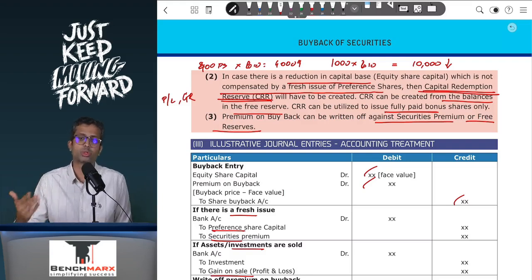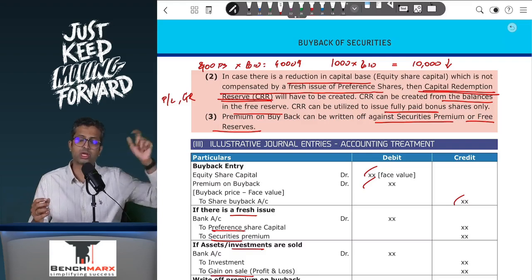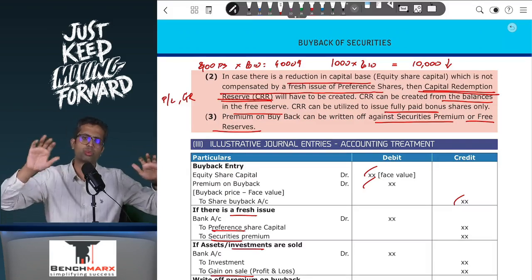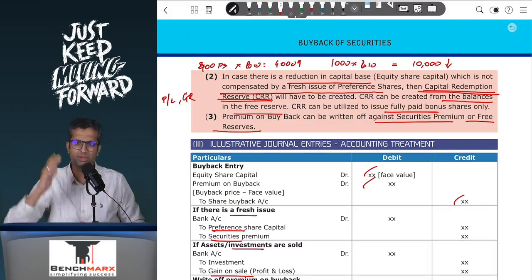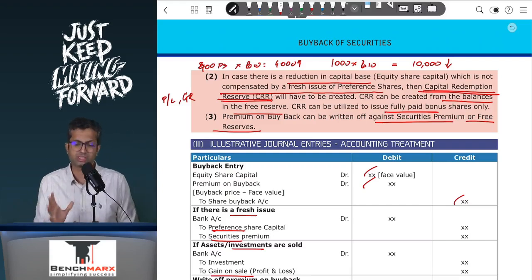Like you need 2000 for issuing bonus shares. There is, let's say, 500 rupees in CRR, so CRR account debit 500. There's 800 rupees in securities premium account, debit 800, and then general reserve or profit and loss account debit for the remaining, maybe 700 or so, to bonus shares. And once bonus shares are issued, bonus shares account debit to share capital. That is about it. First special case was redemption of preference shares. Second special case is if there is a bonus share.